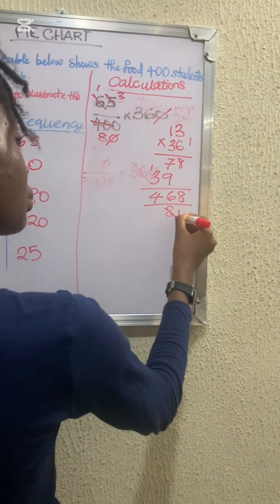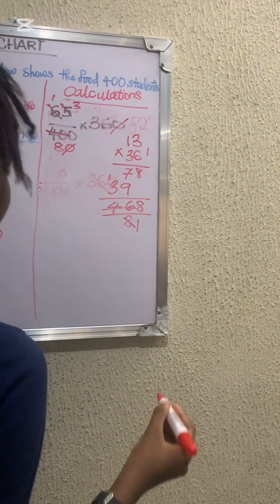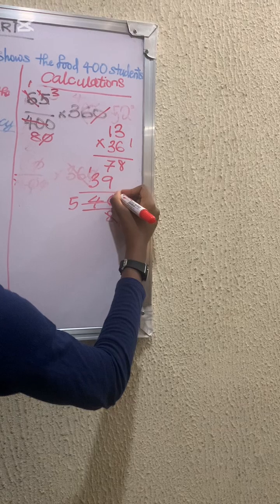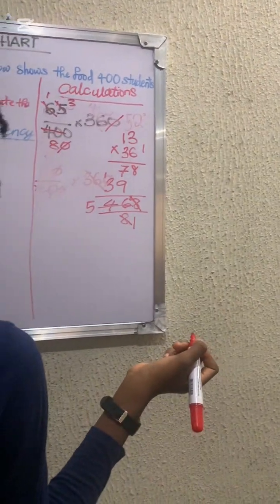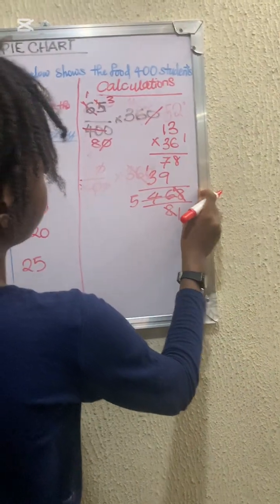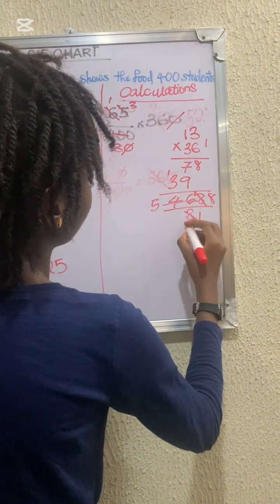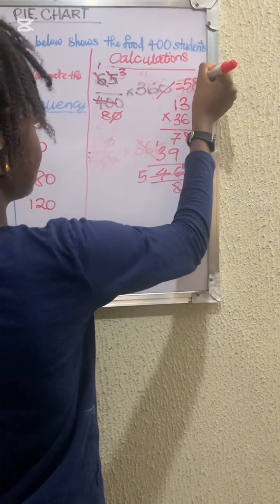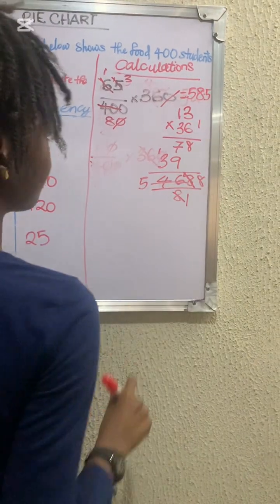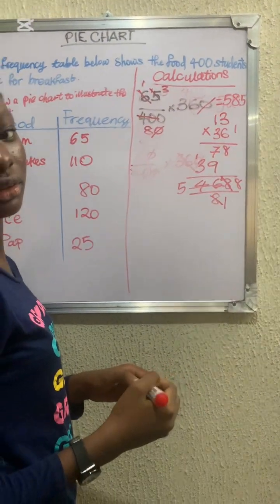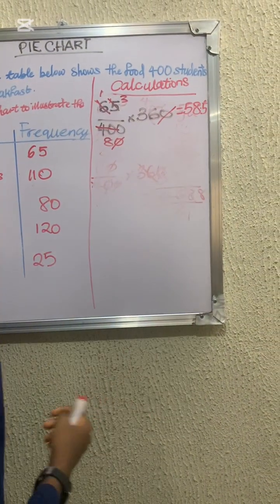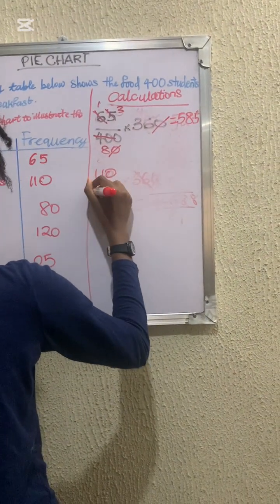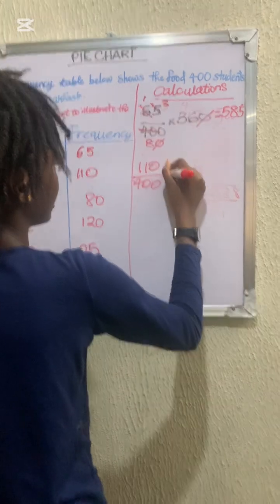So 8 here is 1, 8 here is going to give us 5, 6 here is going to give us 8, then the 4 over 8. So we have our degree as 58.5 degrees.